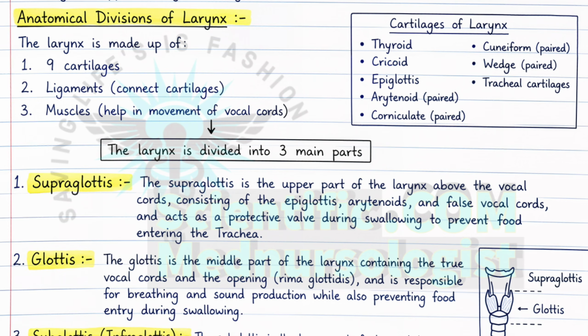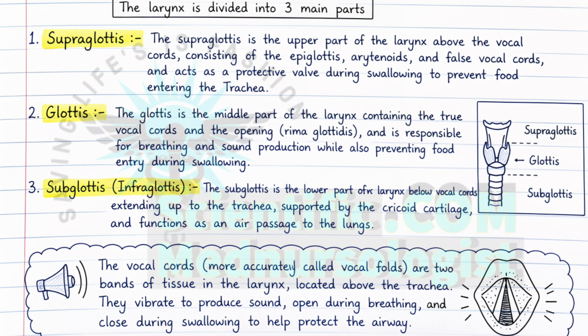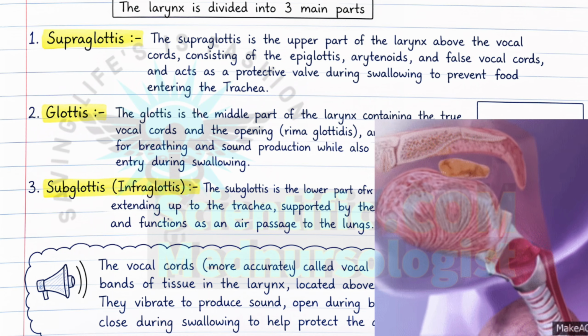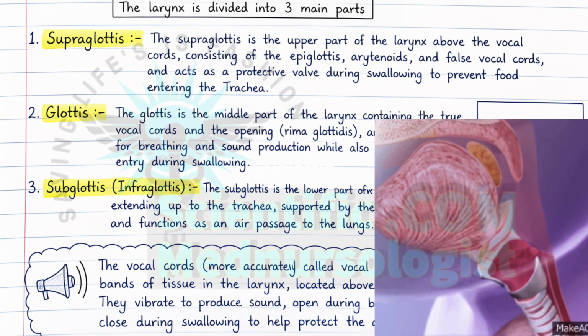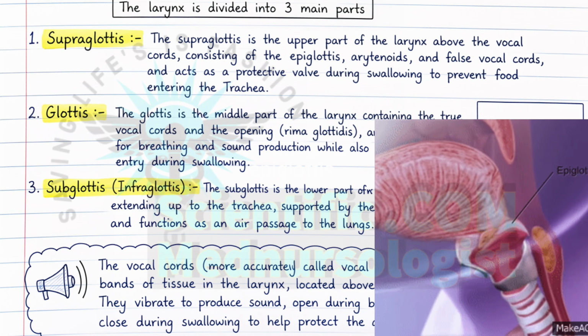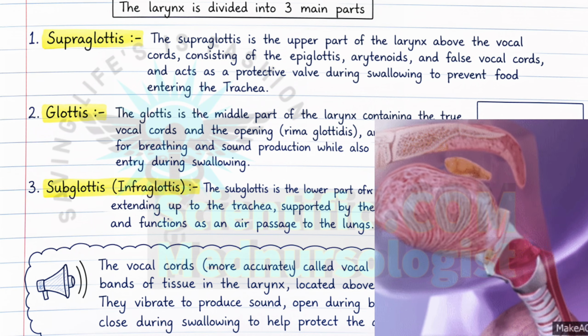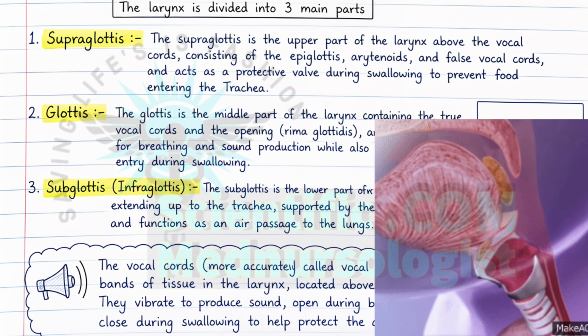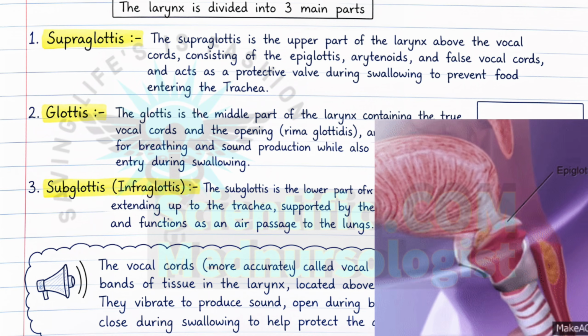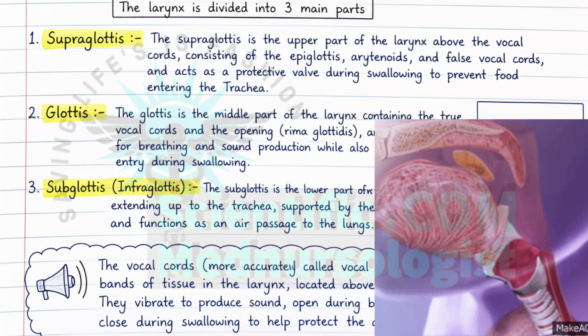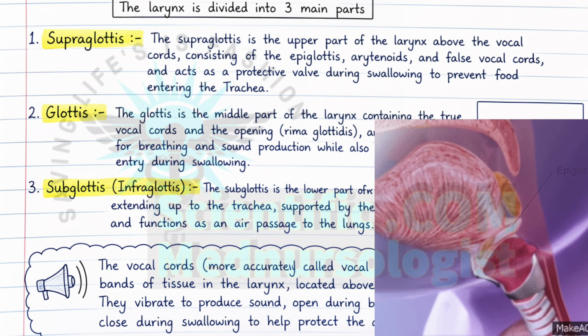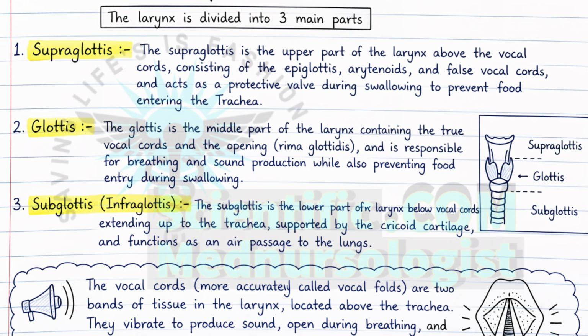Now let's move to the divisions of the larynx. The larynx cavity is divided into three main parts. First one, supraglottis, which is the upper part of the larynx that includes the epiglottis, which closes the trachea during swallowing food to prevent food entering into the trachea and allows food to move into the esophagus, which opens into the stomach. So the food cannot go into the trachea. If the food goes into the trachea, it can get infected.